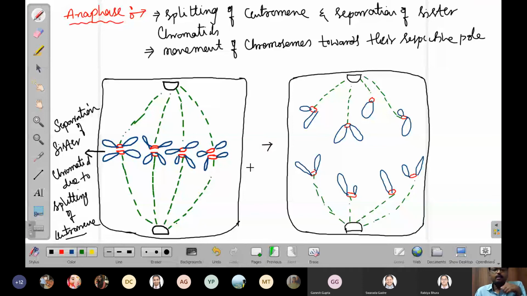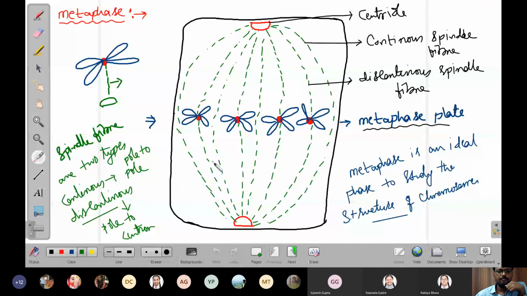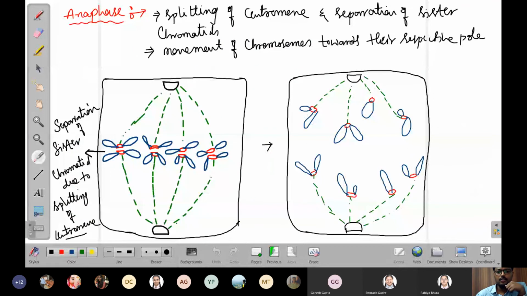Before this, all the chromosomes are in the center position. Now these four chromosomes split. These chromosomes move towards this pole, and these four chromosomes move towards the south pole. This is called the anaphase. In metaphase, the chromosomes appear in the center.